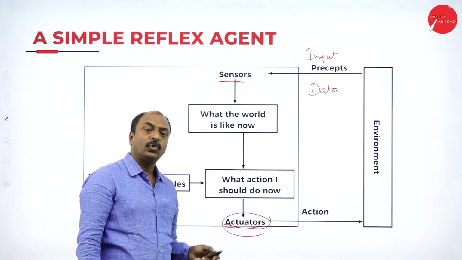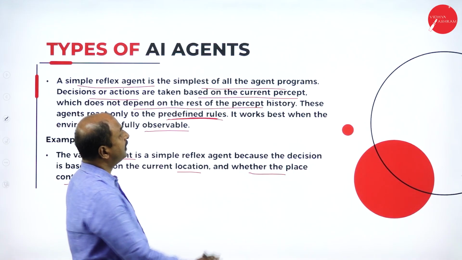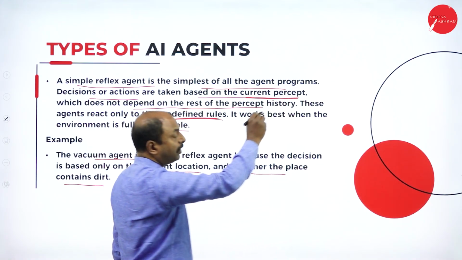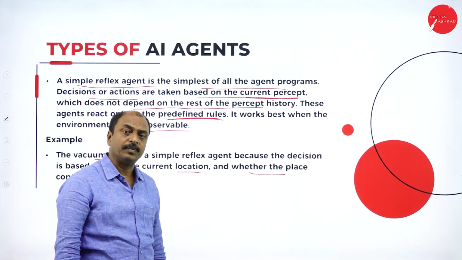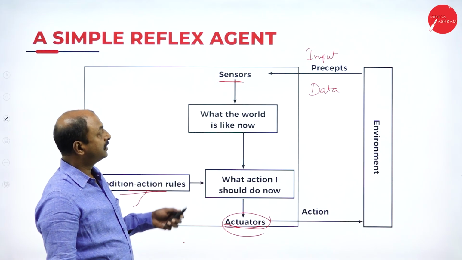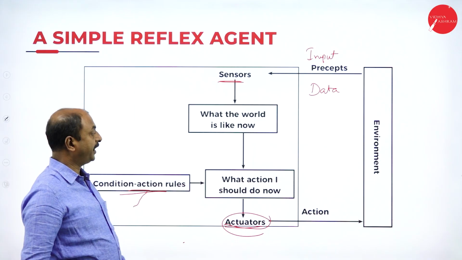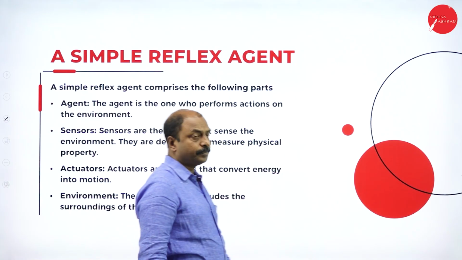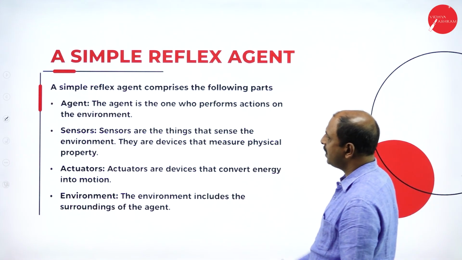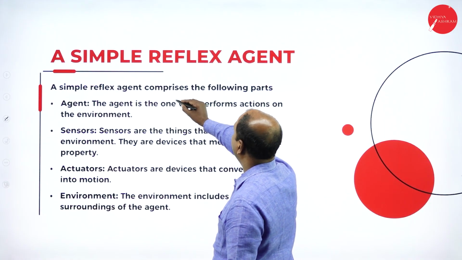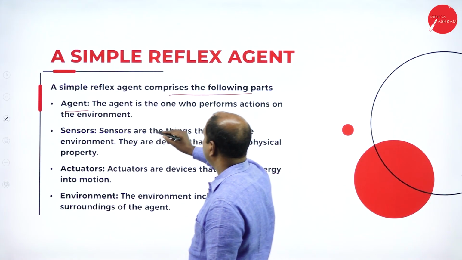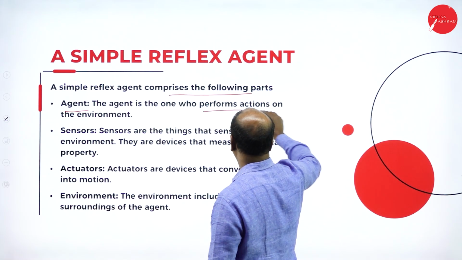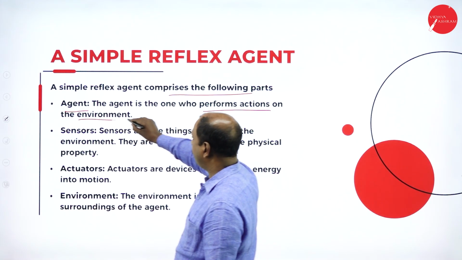It works with the current percept, or the current input sensed from the sensor. This is the simple reflex agent. In the next slide we will see its working. It comprises the following parts, as I told. One is the agent. The agent is the one who performs the actions on the environment.